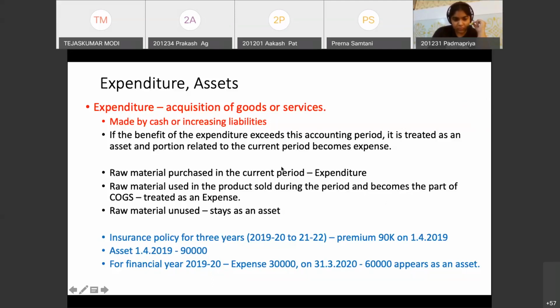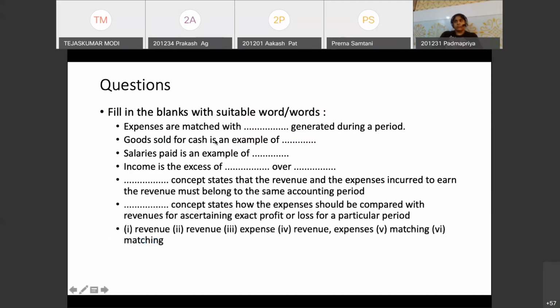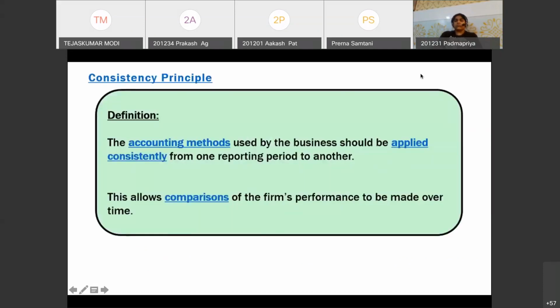Right. So when you are incurring something and when you acquire goods, services, or something, that is an expenditure. Expenditure becomes an asset when the economic benefit exceeds 1 year, and expenditure becomes an expense when the economic benefit is less than 1 year, right? That's how it is. These are a few silly questions that you anyways know, so I'm not discussing this right now. The second most important concept is the consistency concept or consistency principle, right?